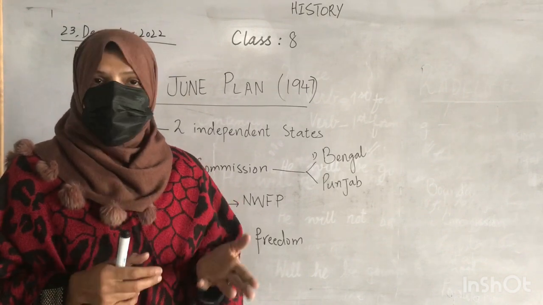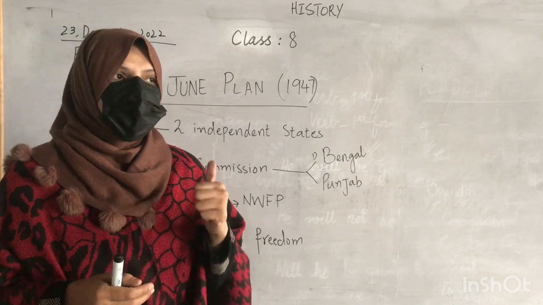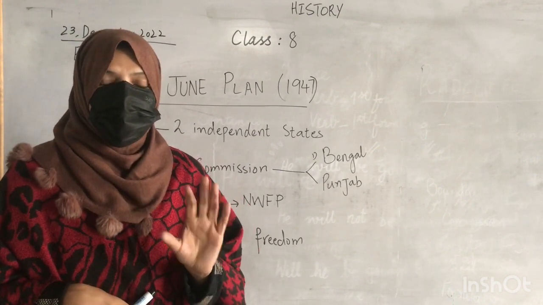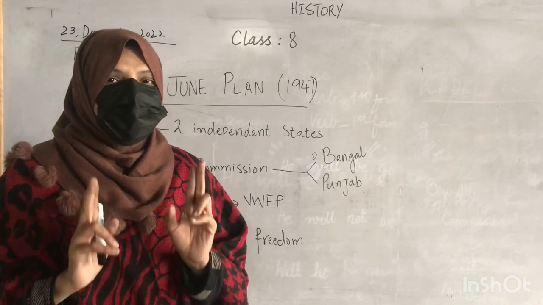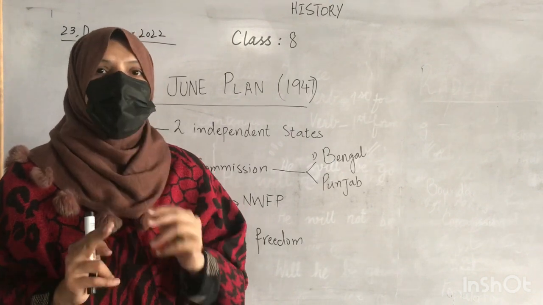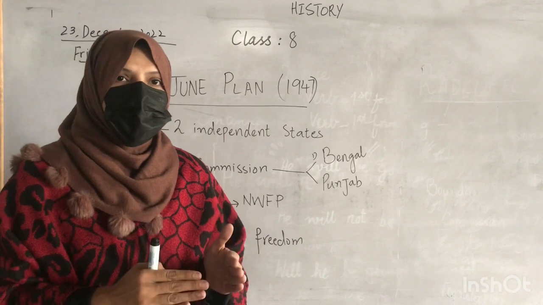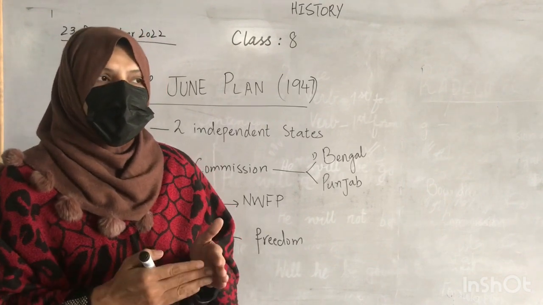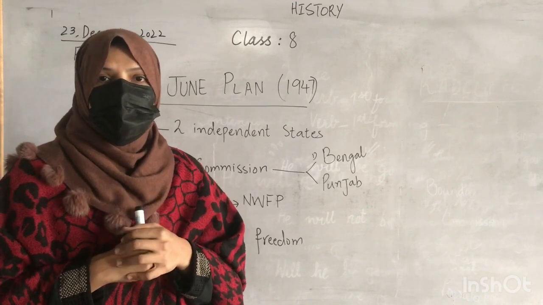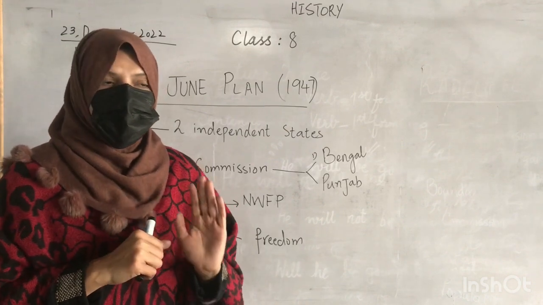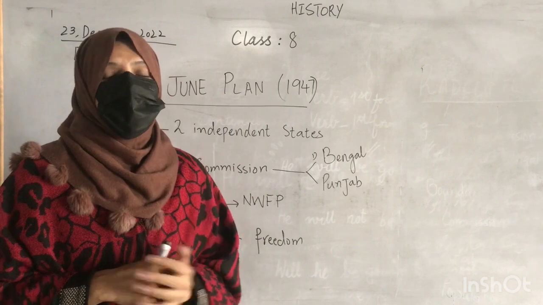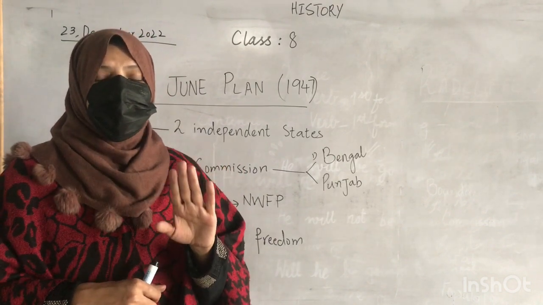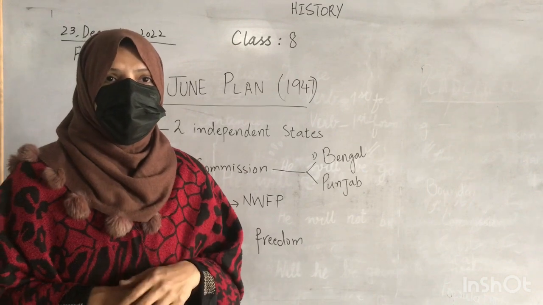And clause number 3: if any successful party that had won the election wanted to form a government, either an independent government or a coalition government, it could do so only if it agreed with all the clauses of the cabinet mission. So these were the 3 proposals of the cabinet mission.